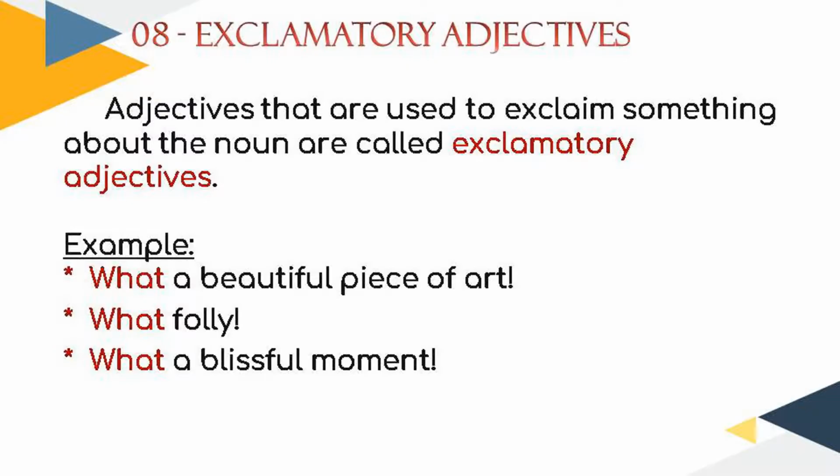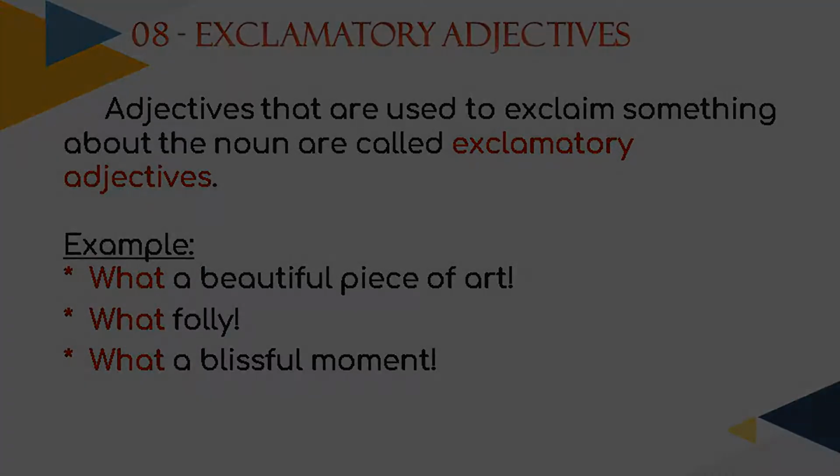The exclamatory adjectives. Adjectives that are used to exclaim something about the noun are called exclamatory adjectives. For example, what a beautiful piece of art. What folly. What a blissful moment. Here the word "what" is an exclamatory adjective as it exclaims something about the noun. Exclamatory adjectives only appear in an exclamatory sentence.